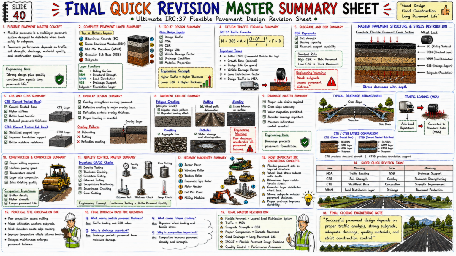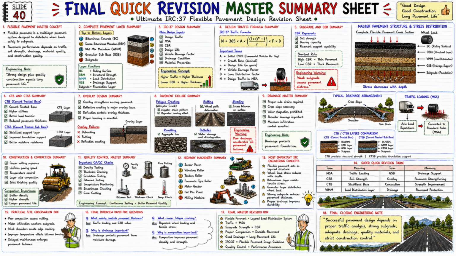Now let us look at the third section. Three, IRC 37 Design Summary. Main design inputs: design traffic, MSA, CBR, design life, vehicle damage factor, drainage condition, material properties. Now take a look at the engineering concept below. Higher traffic, higher thickness. Lower CBR, higher thickness. And this is the base logic of pavement thickness design.